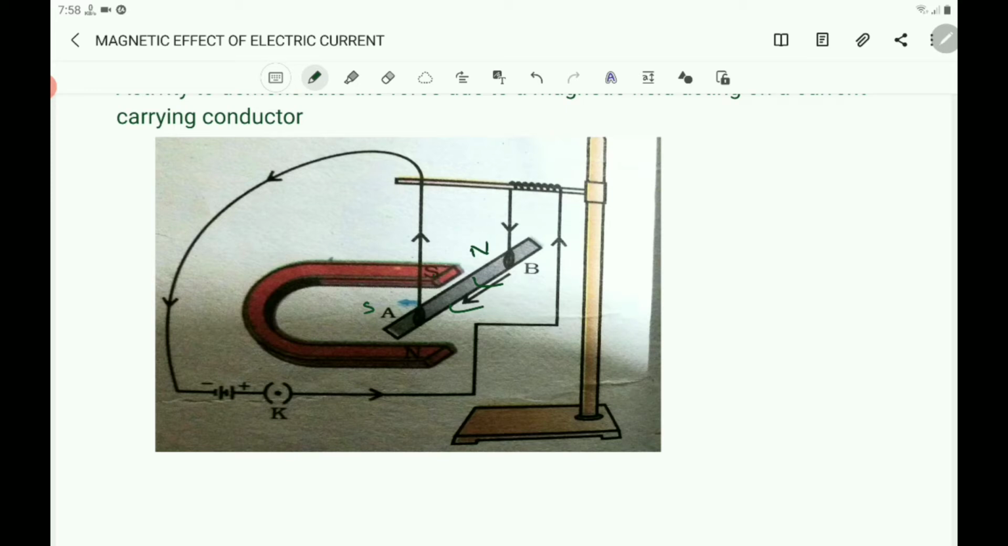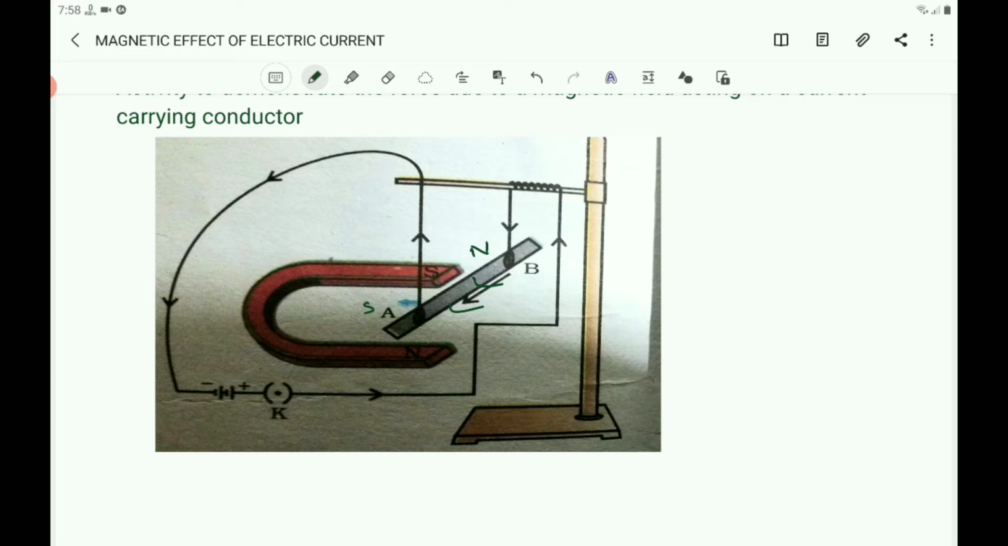Then the third one, the displacement of the rod also increases as the length of the rod increases, because you know that F, the force acting on the rod, is directly proportional to the length of the current carrying conductor. So as the length increases, displacement also increases.